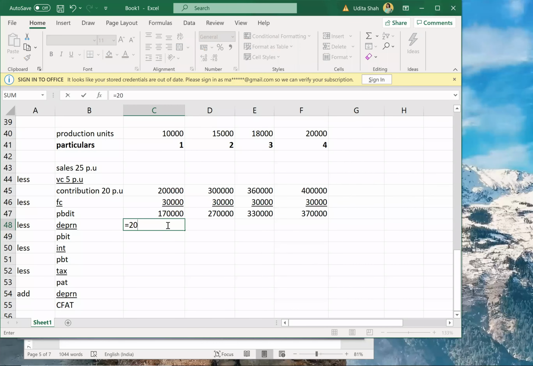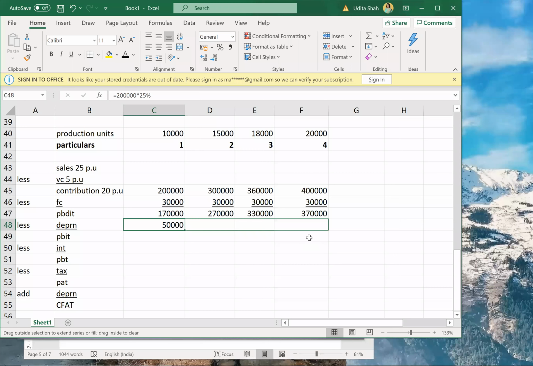So 200,000 into 25% is 50,000 per annum. So in 4 years, the machine will be completely depreciated, so no salvage value.